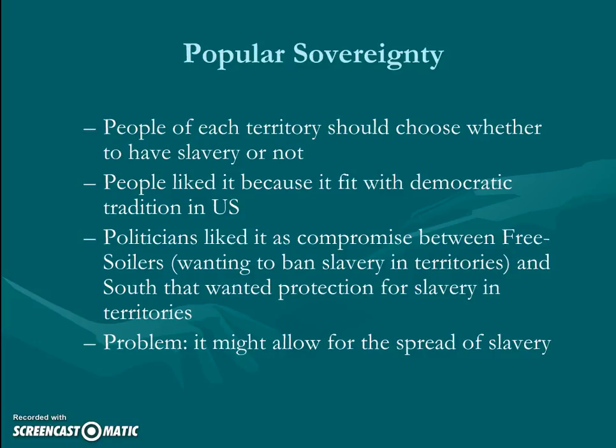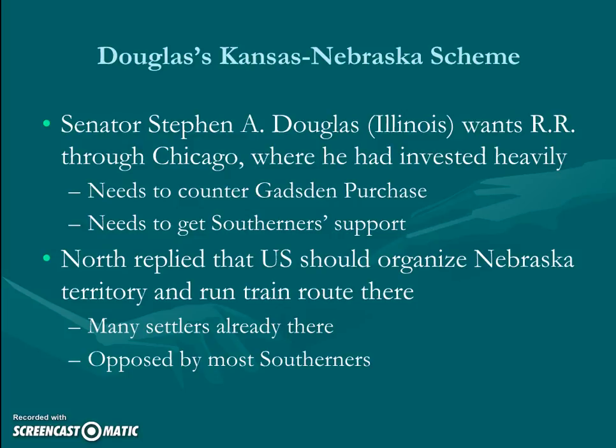But now we're going to think about the idea of adding popular sovereignty to Kansas and Nebraska, because Stephen Douglas is sort of a railroad tycoon. Not really, but he's invested a lot in Chicago, and he wants a railroad similar to the railroad that we just saw running through Texas and New Mexico. And I've sort of run out of time, so I'll tell you here about the Kansas-Nebraska Act in the next video.